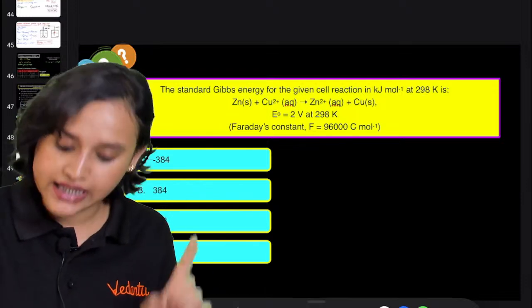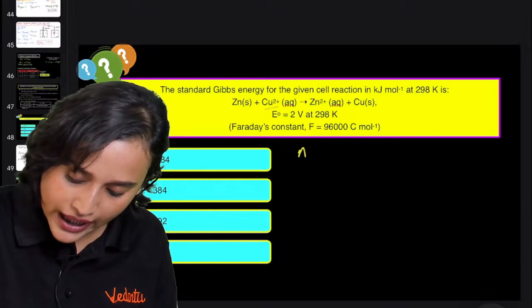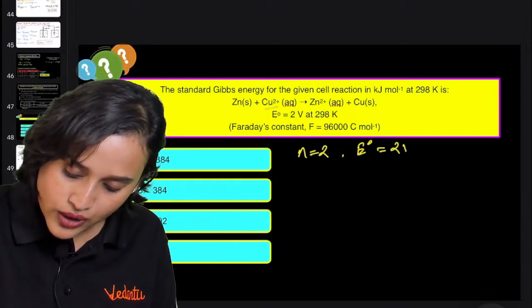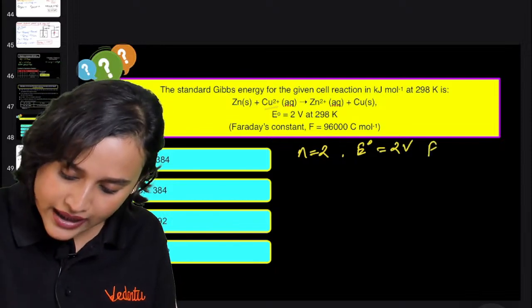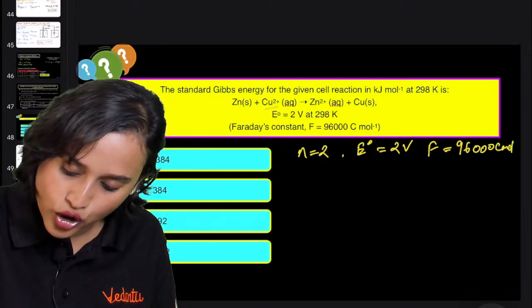Okay, so here what are the things that are given to you? See, N you can find out that it's 2 electrons. So N is equal to 2, right? E naught value is given to you as 2 volt, right? Faraday's value is given to you as 96000 coulomb per mole, isn't it?